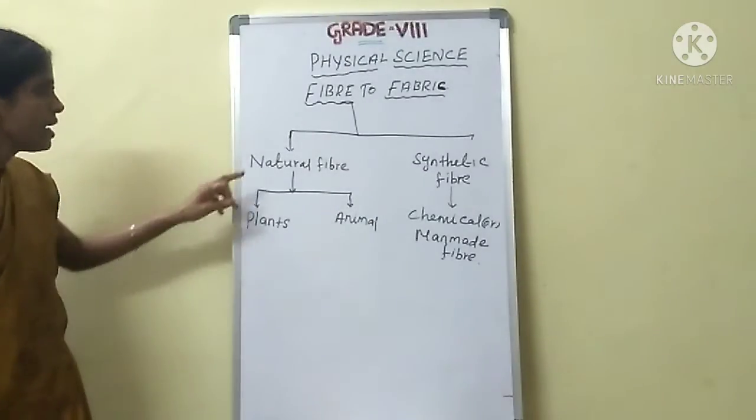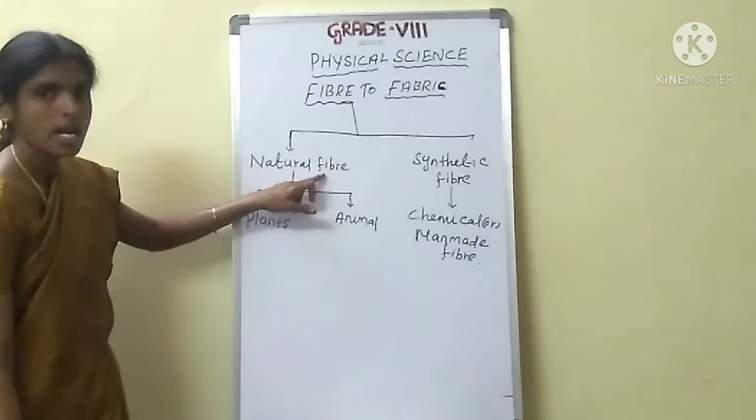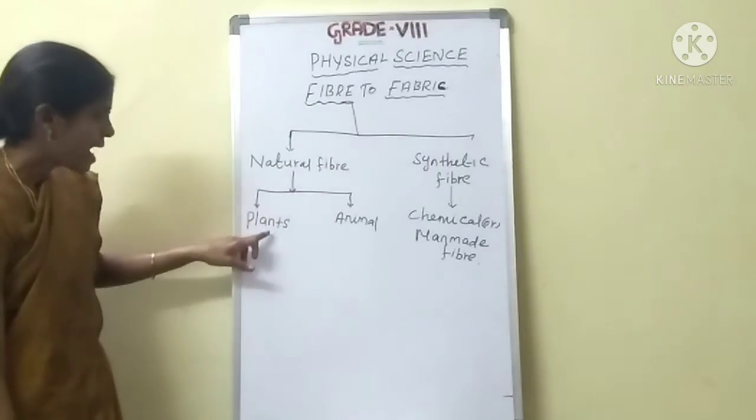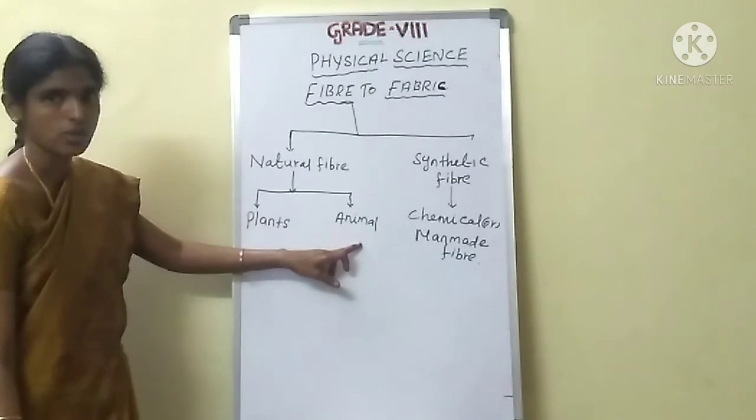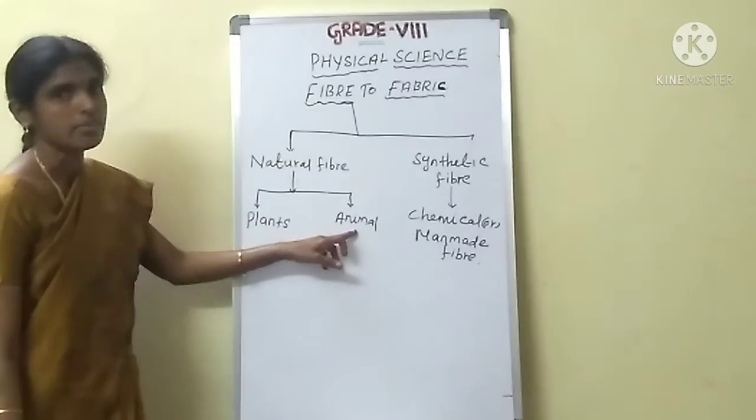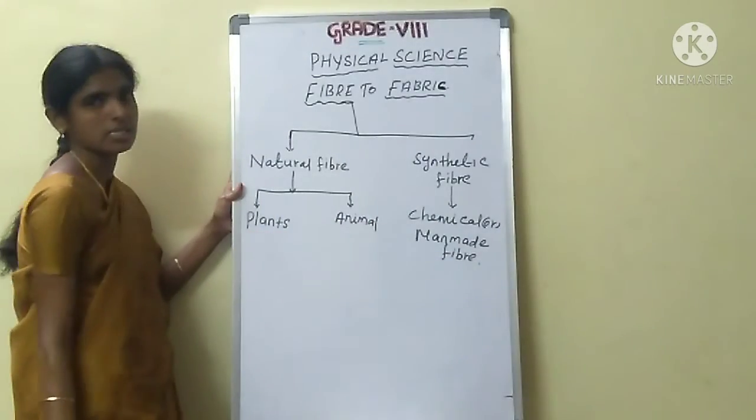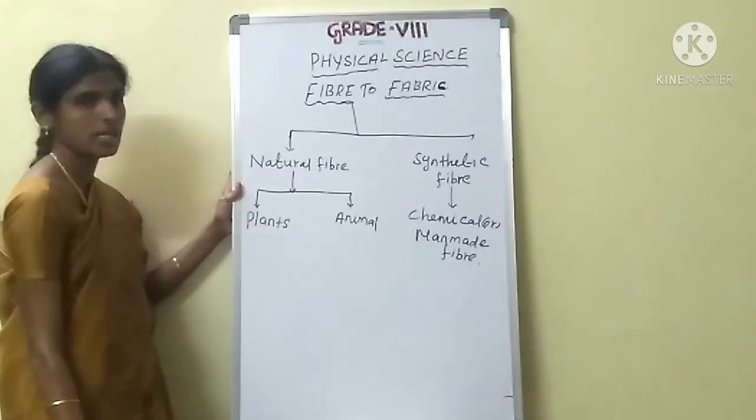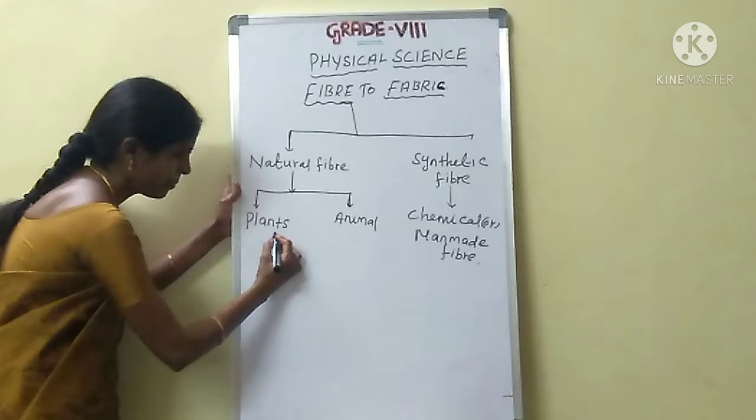Okay, see here. Natural fiber is obtained from natural resources. What is meant by natural resources? Plant fiber and animal fiber. That is the natural resources. We get natural fiber from plants and animals. Synthetic fiber we get from chemicals. That fiber is also called man-made fiber. Are you clear?